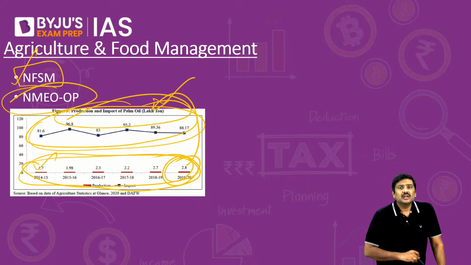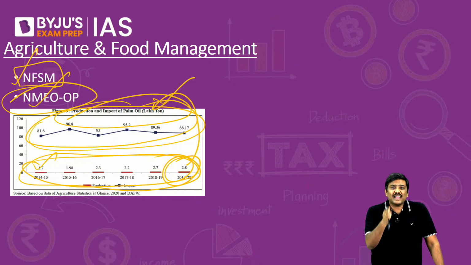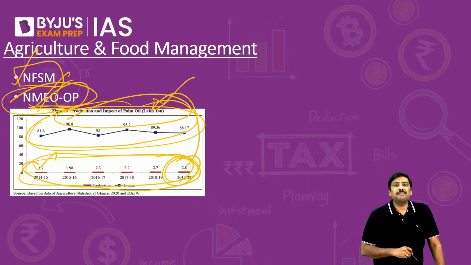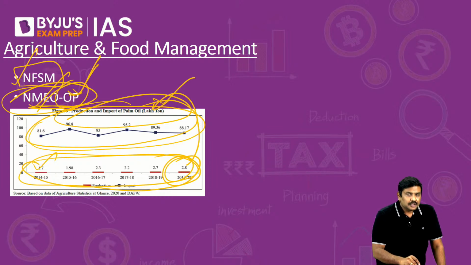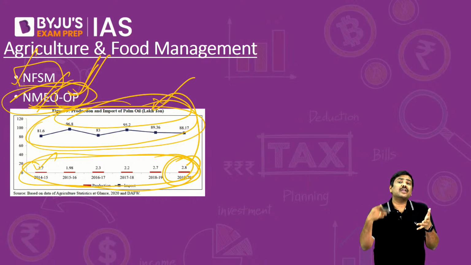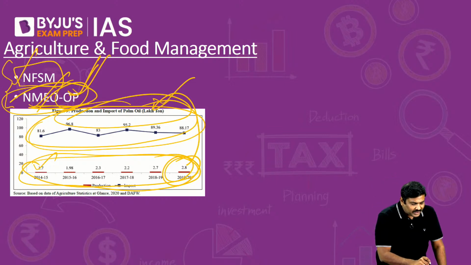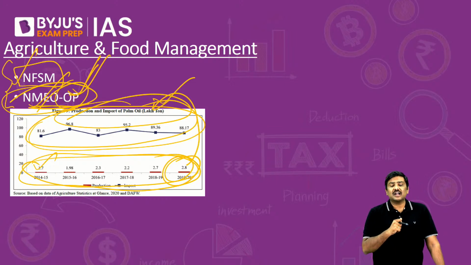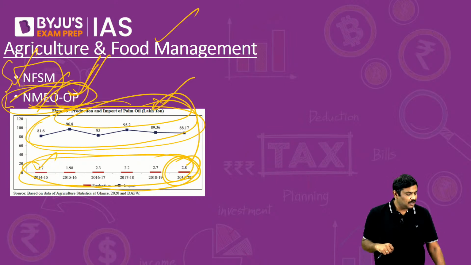And second one is the national mission for promotion of production of edible oil and oil palm. This has been launched last year itself. Under this, we are targeting the cultivation of more and more the palm trees as such, and we want to produce more and more palm oil within the domestic market. So these are the two very important reforms that have been announced by the government in order to address the issue of import of the edible oils here.